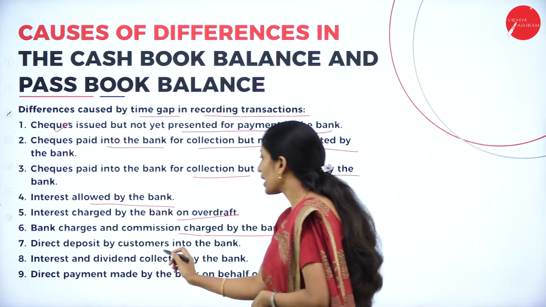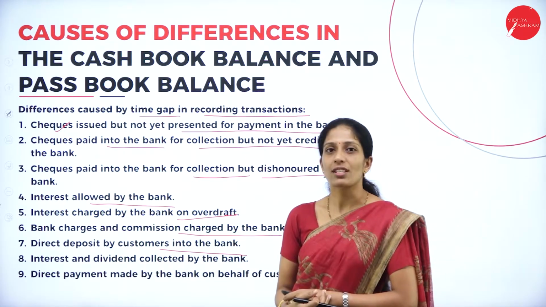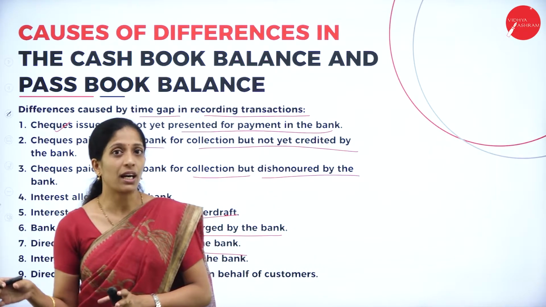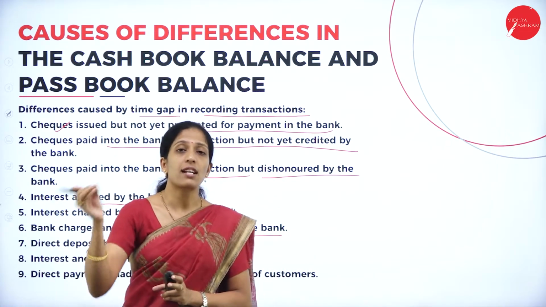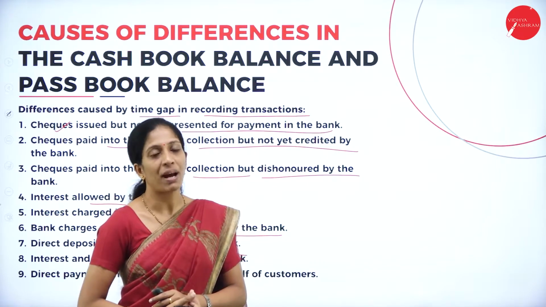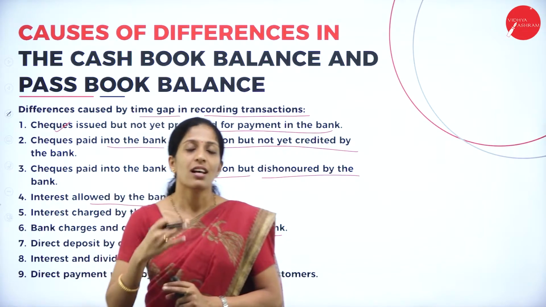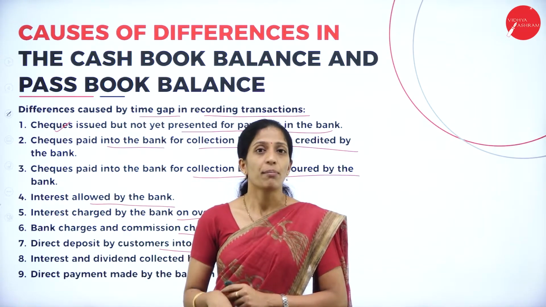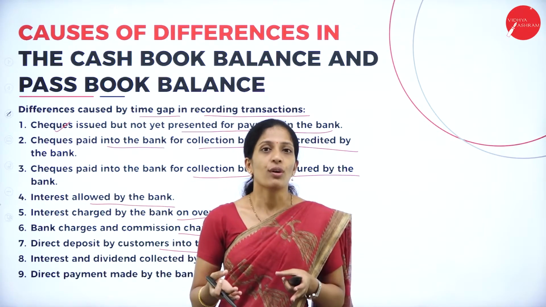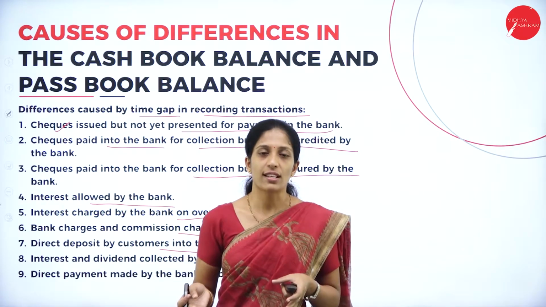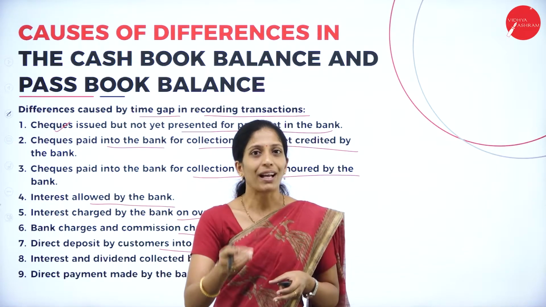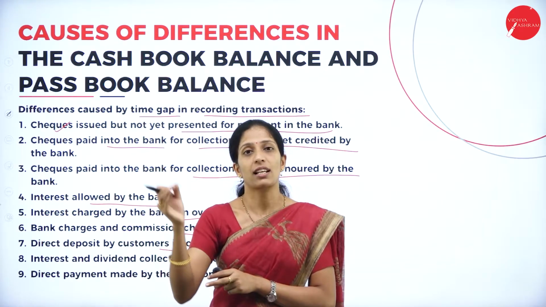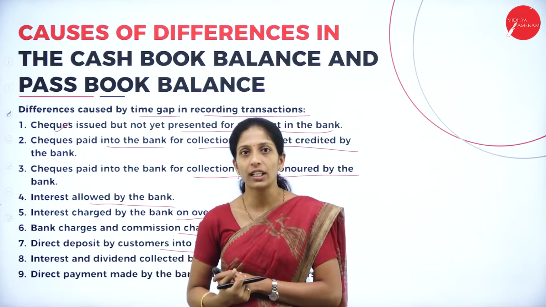Direct deposit by a customer into the bank. Sometimes, suppose I have an organization where my customer unknowingly has directly deposited into my bank account. So what happens? Of course, the bank balance as per passbook has increased, but it is not known to me. So I will not record those transactions, so my bank balance has decreased. But as per passbook, it has increased. As per cash book, it is showing less.